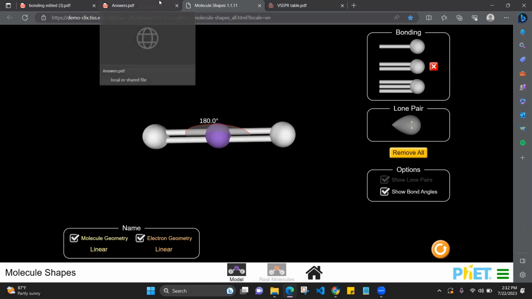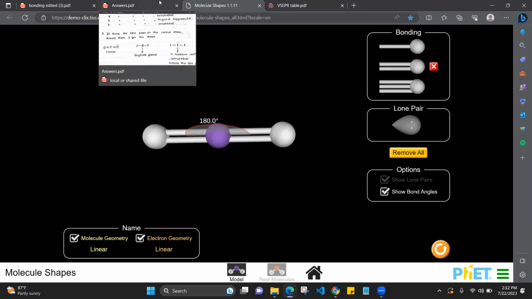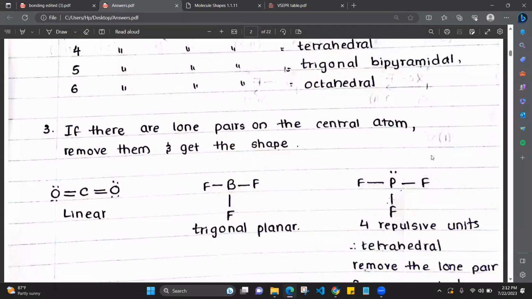If you are not having any lone pairs, it is easy to get, right? And then BF3.